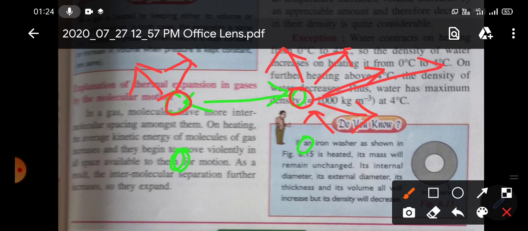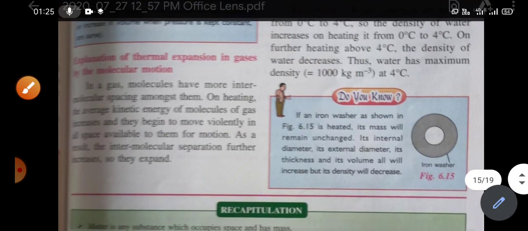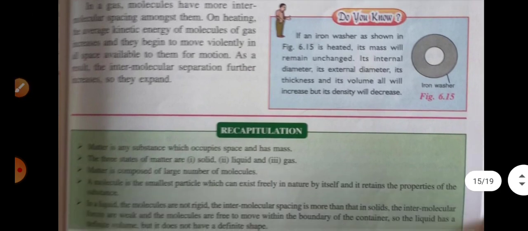This gas molecule can go this way, and this one can go this way. So the distance between two gas molecules, or intermolecular distance, will increase. When the intermolecular distance increases, its volume will increase. So this is the thermal expansion in gases explained by molecular motion. So thank you.